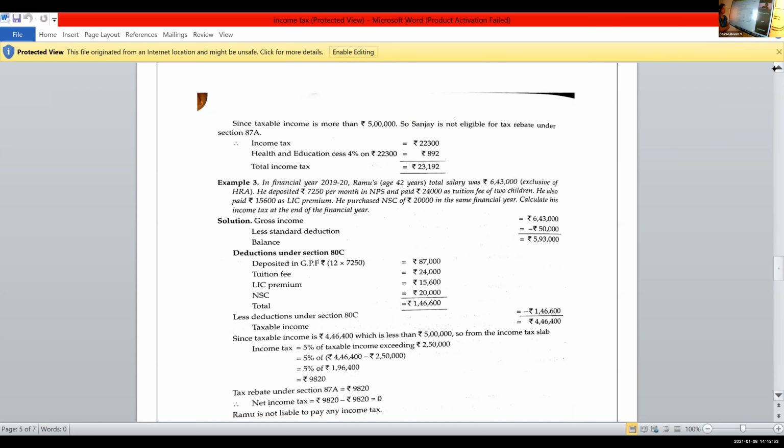He purchased NSC. NSC means National Savings Certificate. Okay? He purchased NSC, National Savings Certificate, of rupees 20,000 in the same financial year. Calculate his income tax at the end of the financial year.